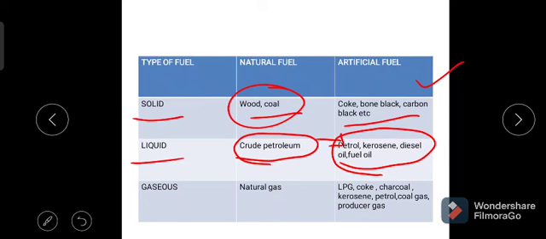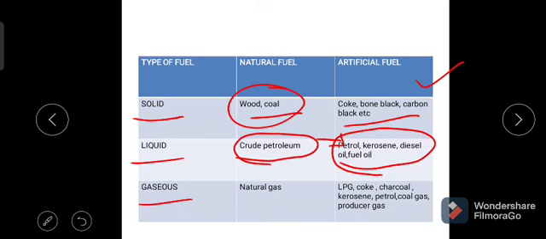And the third one is gaseous fuels. The fuels are also available in the gaseous state. These can be further classified into two types: natural fuels as well as artificial fuels.